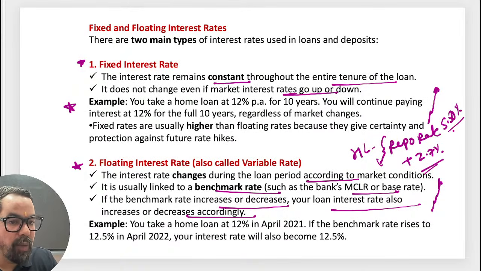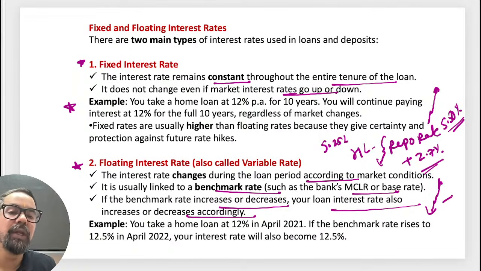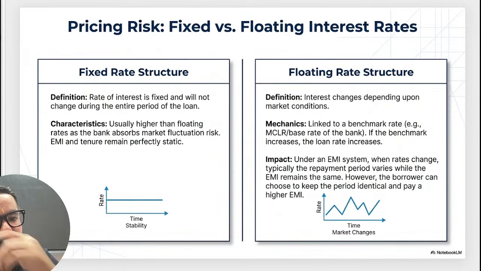So 5.5 plus 2.7 will be the effective rate of interest. Later on, the repo rate came down to, suppose, 5.25. So accordingly, there will be a reduction. That is the floating rate, linked with some indices. Fixed rate remains fixed throughout the loan period, floating rate generally varies.